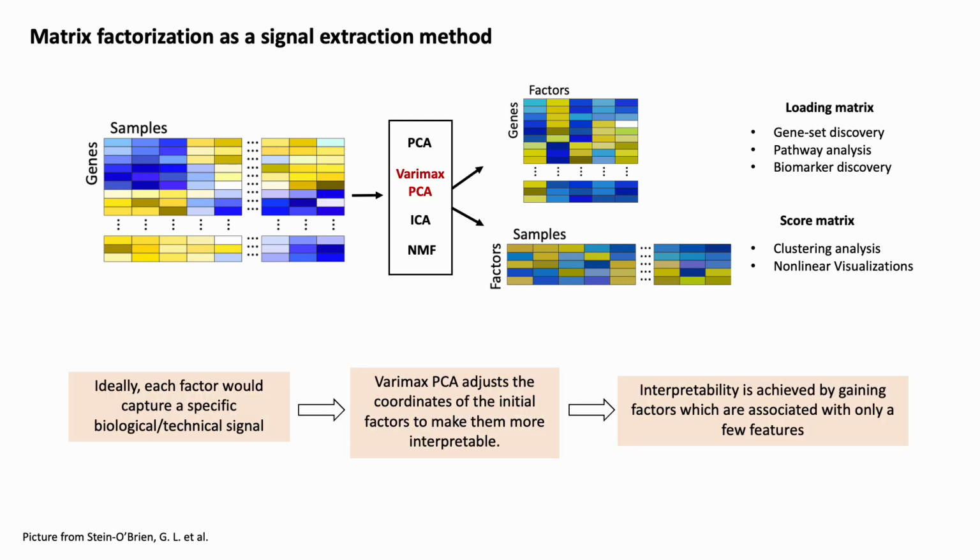One of the most prominent factorization methods is principal component analysis, or PCA, which identifies orthogonal dimensions that capture the maximum amount of variation in the data. Maximizing the variability captured in specific factors can lead to the conflation of signals from multiple biological processes in a single component, which makes the interpretation of the learned factors more complicated.